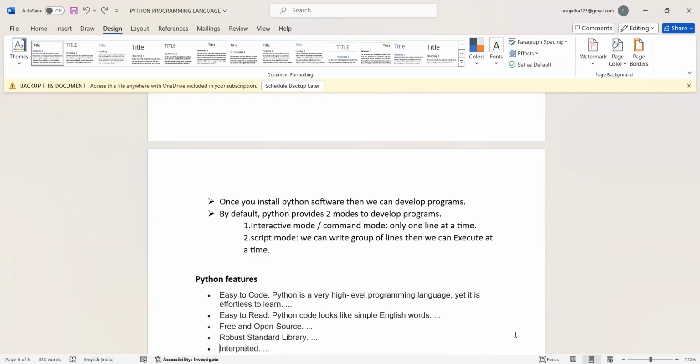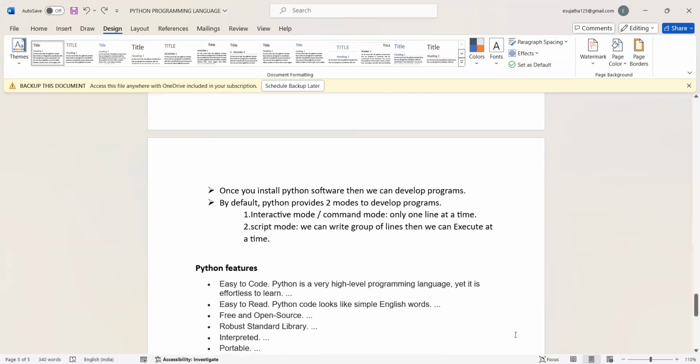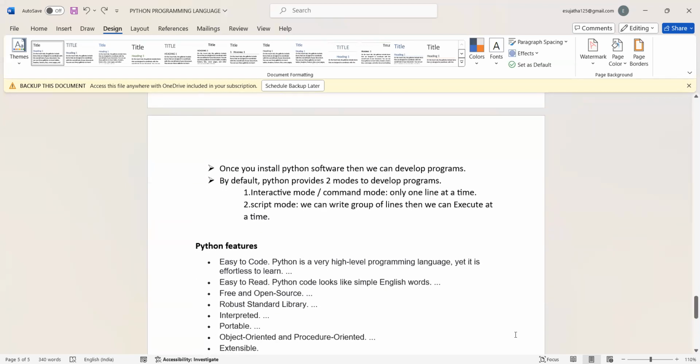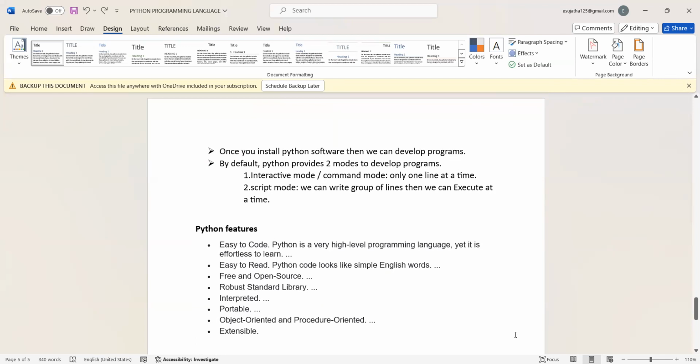It is free and open source, with a standard library, interpreted, portable, object oriented, procedure oriented, and also extensible. We can easily install it, and it is open source. That's why we can learn Python easily.